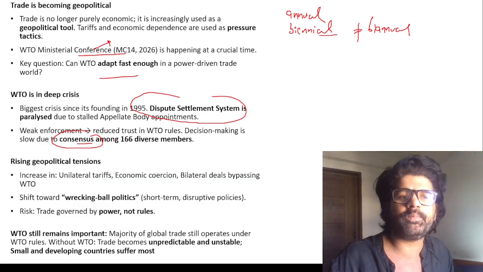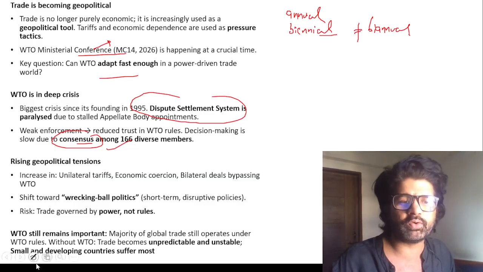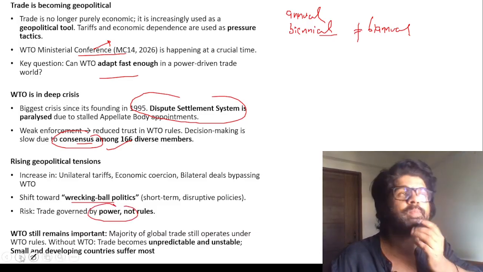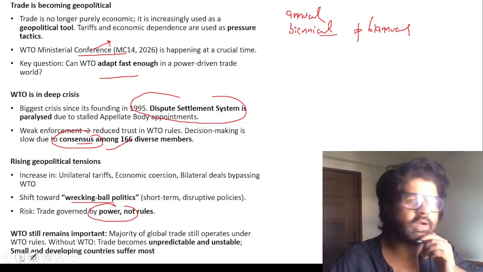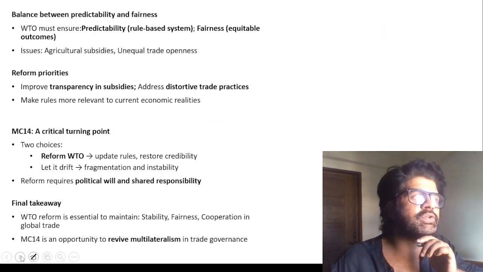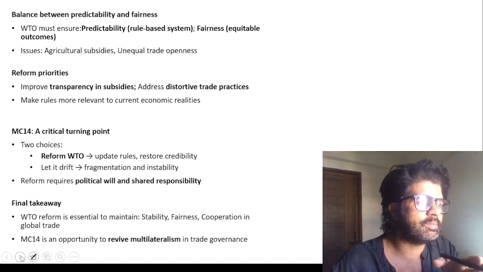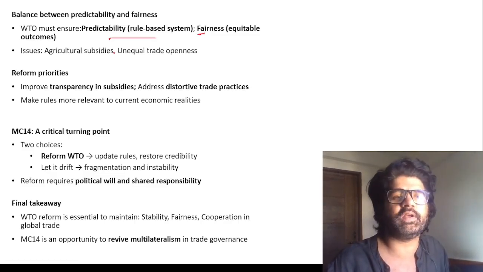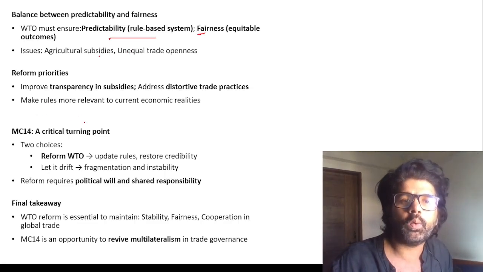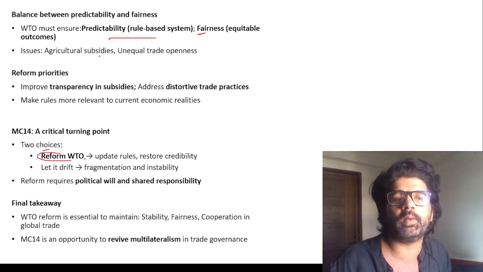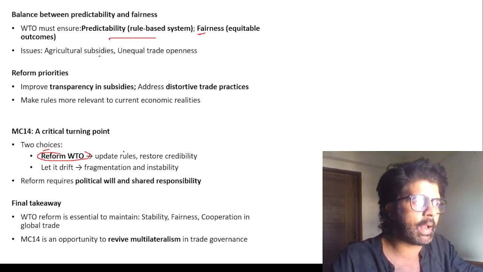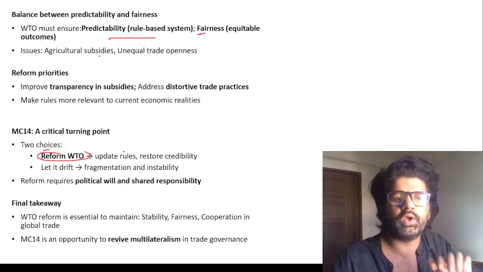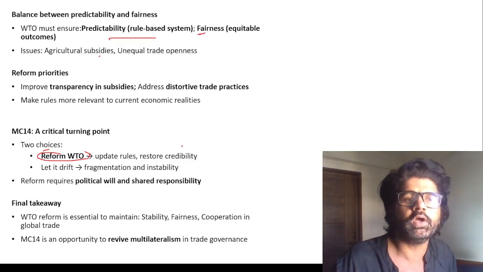And now what is happening? People are disregarding the WTO. The US is imposing its own terms. It's wrecking-ball politics. Power is ruling trade and not rules, and that can especially impact poorer, least developed and smaller countries more. So we need the WTO to function properly so that big hegemonic countries like the USA don't call the shots. The WTO must ensure predictability and fairness in agriculture. So what is the issue here? A critical turning point: reform the WTO. Update rules, ensure the appellate body is working properly, and maybe move from consensus to majority-based resolutions, or let it drift.